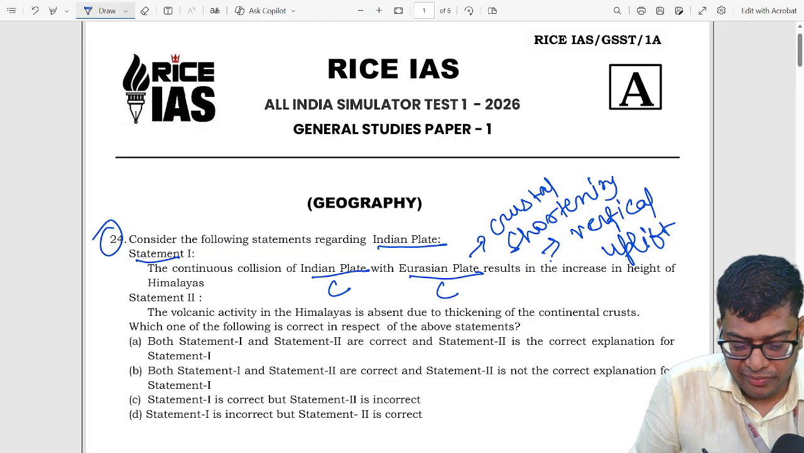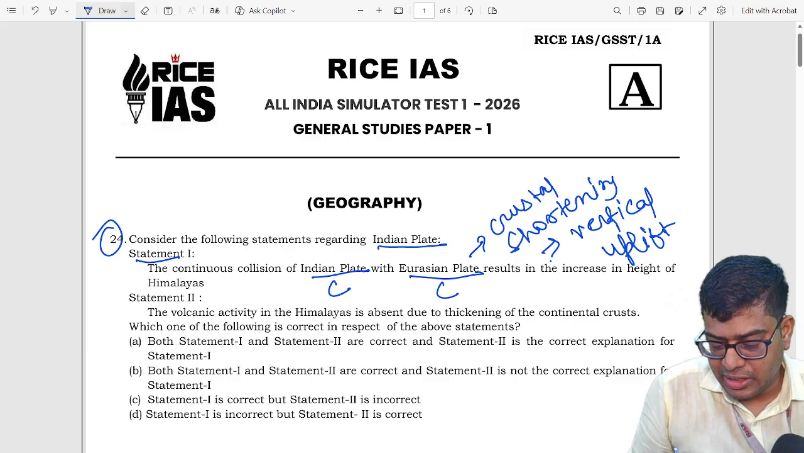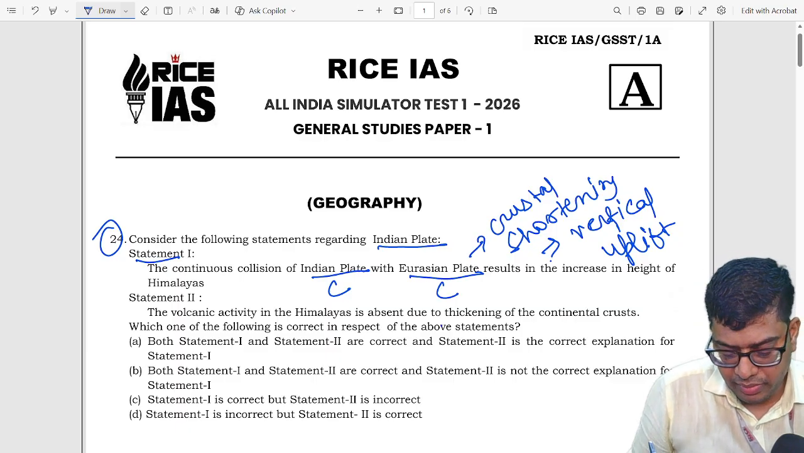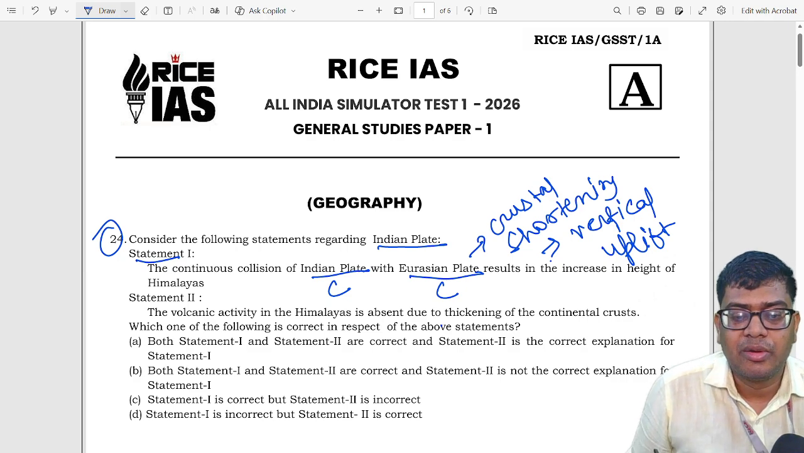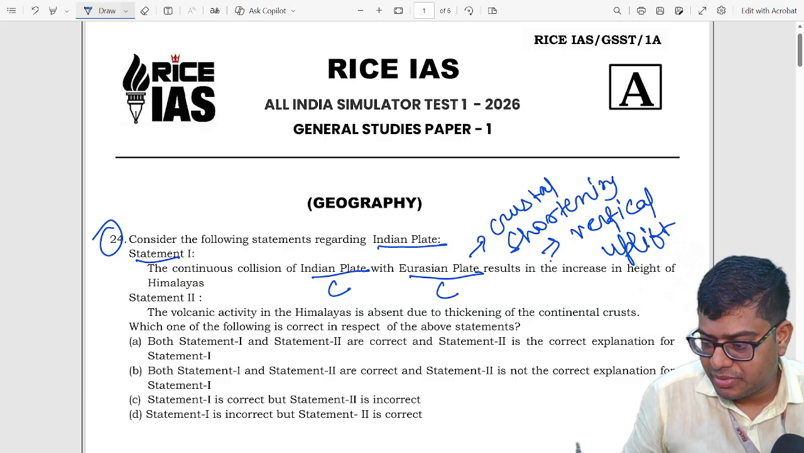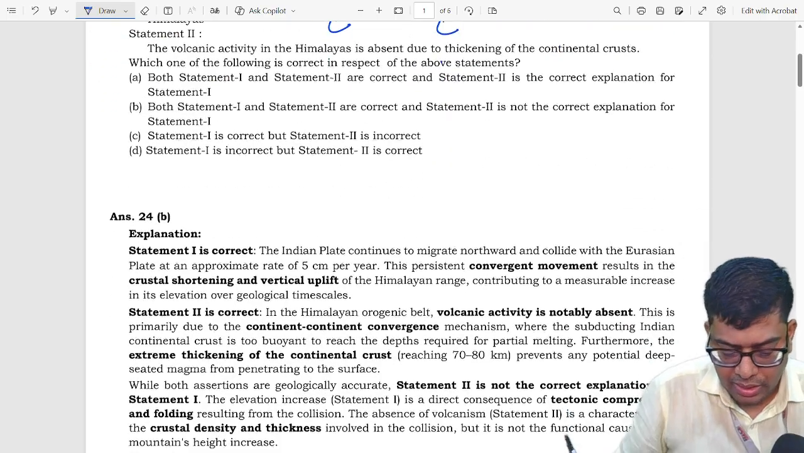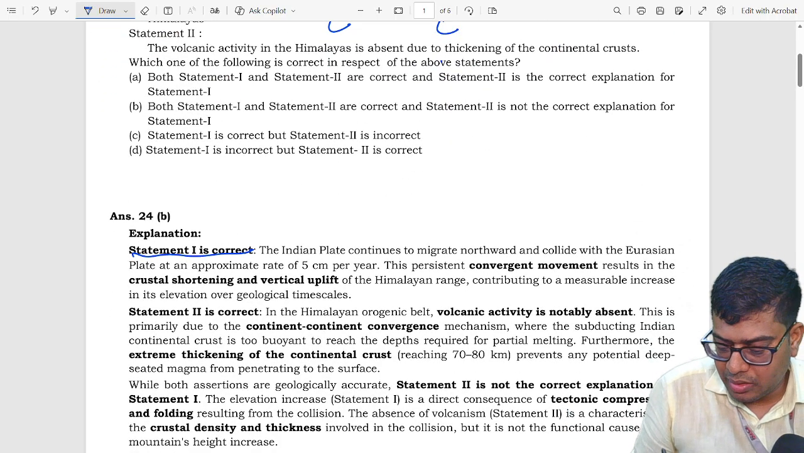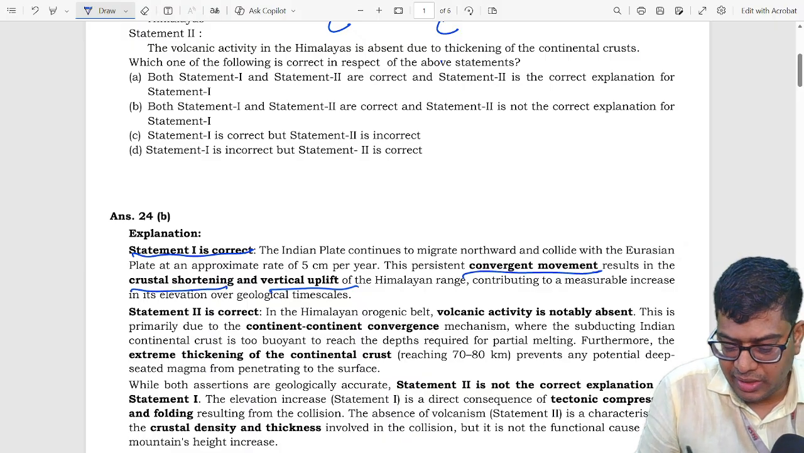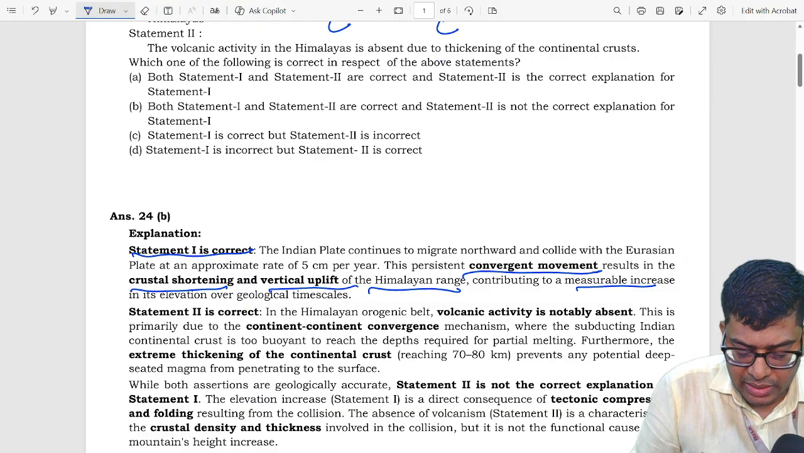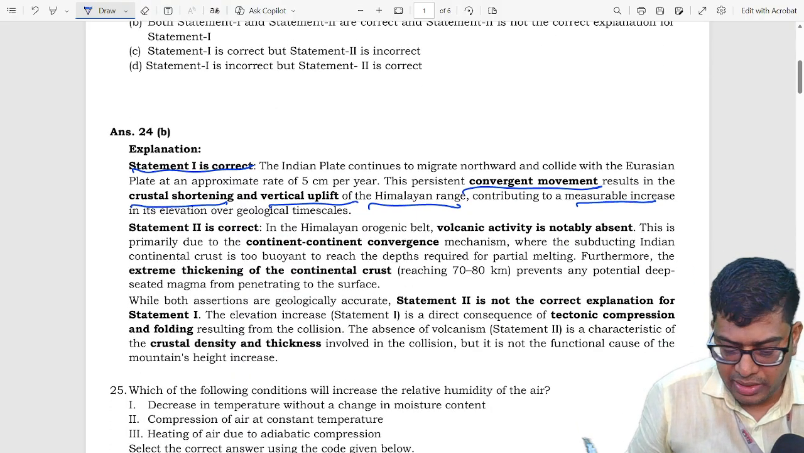The second statement says the volcanic activity in the Himalayas is absent due to thickening of continental crust. This is also correct because no volcanic activity occurs in continental convergence. So let's move towards the explanation. Statement 1 is correct because convergence movement leads to crustal shortening and vertical uplift of the Himalayas, so it will increase its elevation.